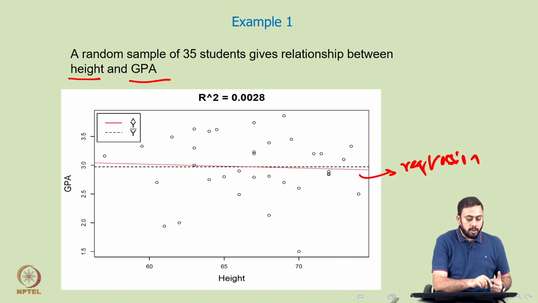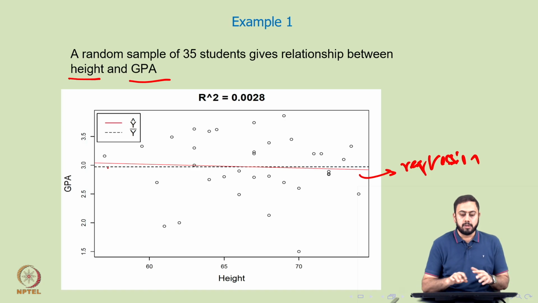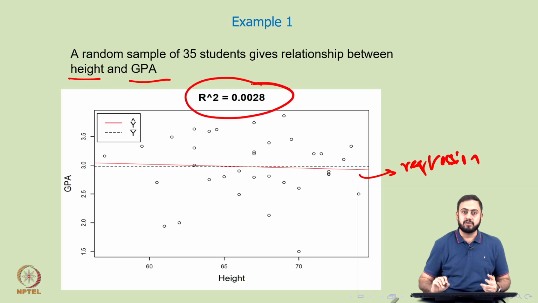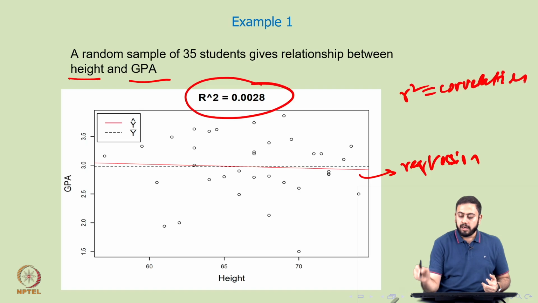And by the way, what do you mean by this horizontal black dashed line? That horizontal black dashed line is nothing but the y bar value. Now, the most important point to note in this entire plot is this value given here, which is capital R square and not small r square. In the last session we talked about small r square, which is the correlation. Now this capital R square has a slightly stronger meaning in the context of regression, but of course you see that the value of capital R square is close to 0. So, 0.0028, which suggests that the fit is not good.